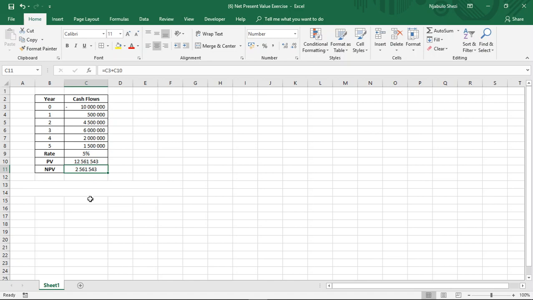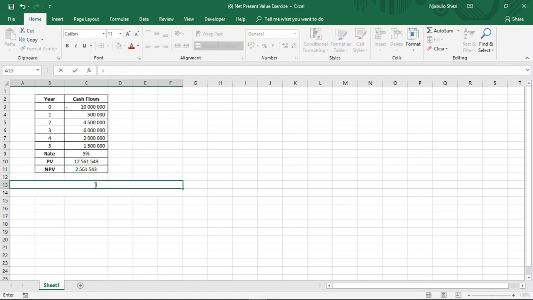Maybe just for ease of use, let me just type this rule in here so that you guys can see it. So if the NPV is greater than 0, accept.